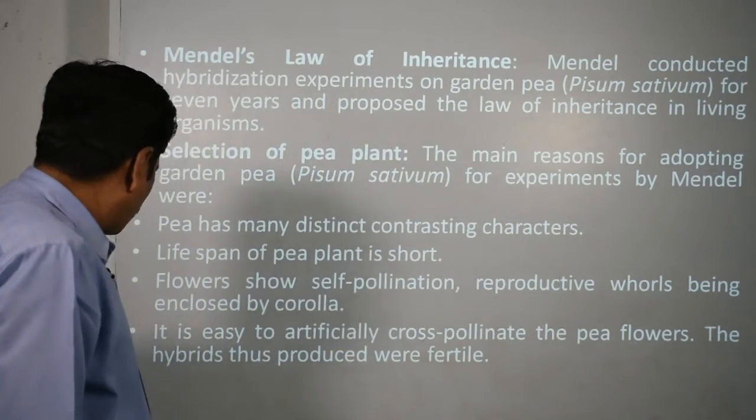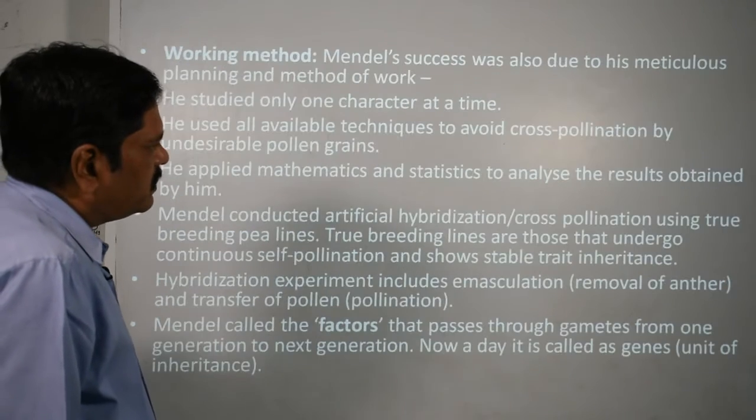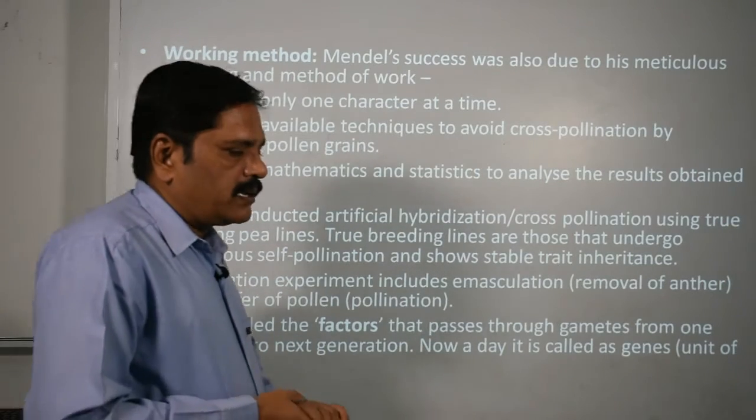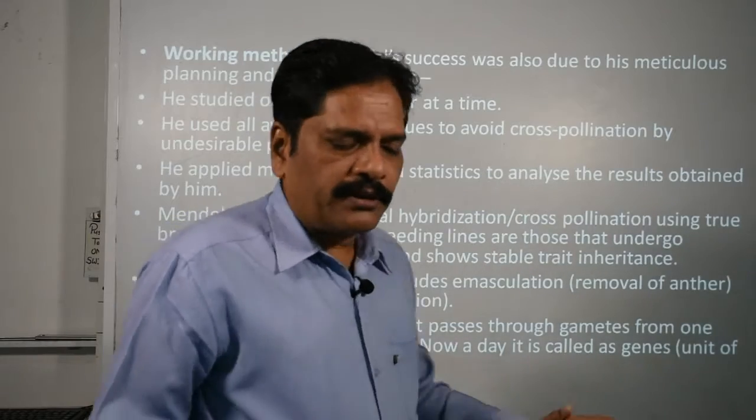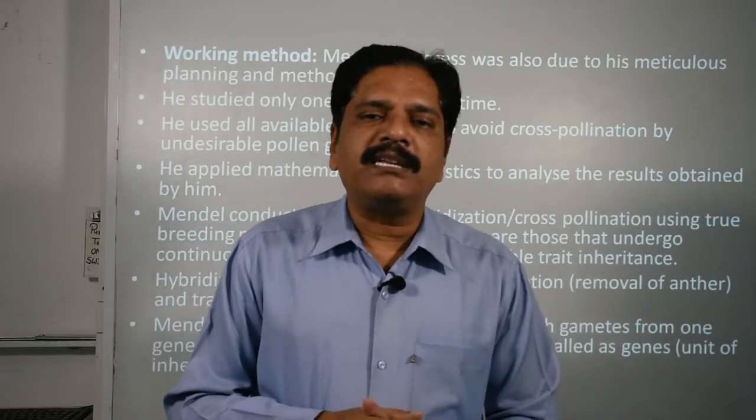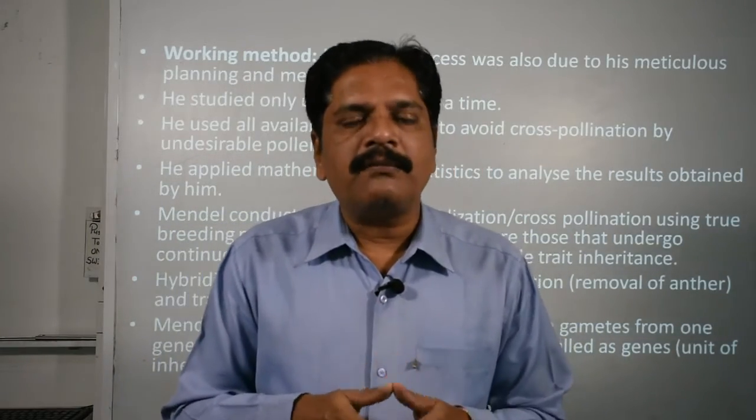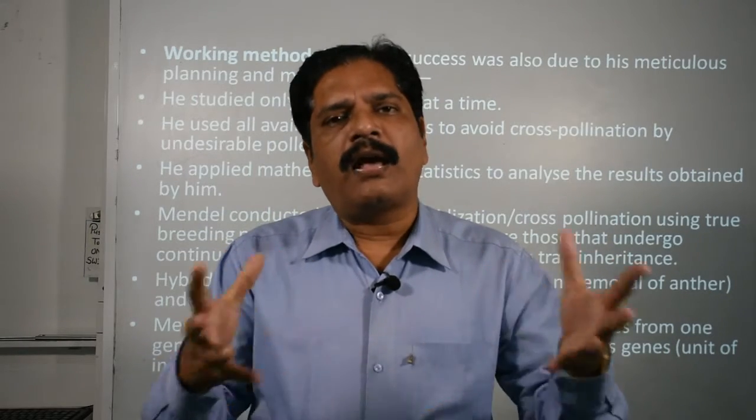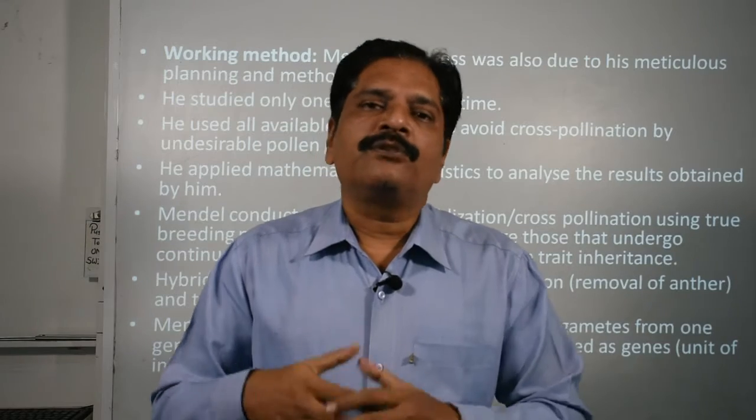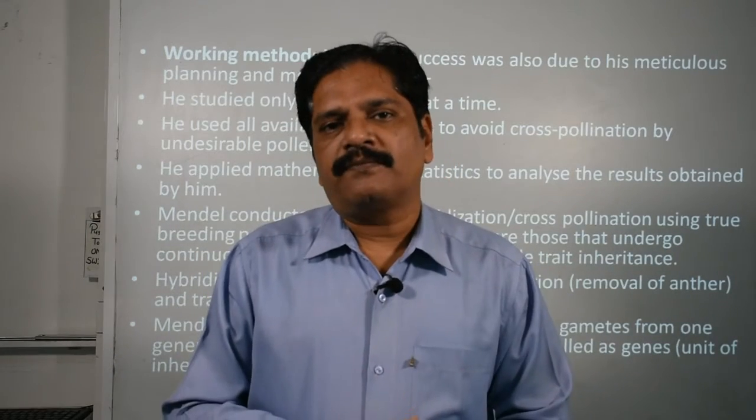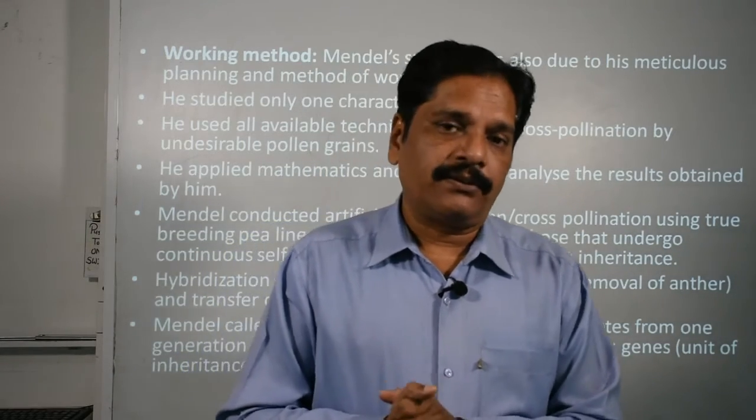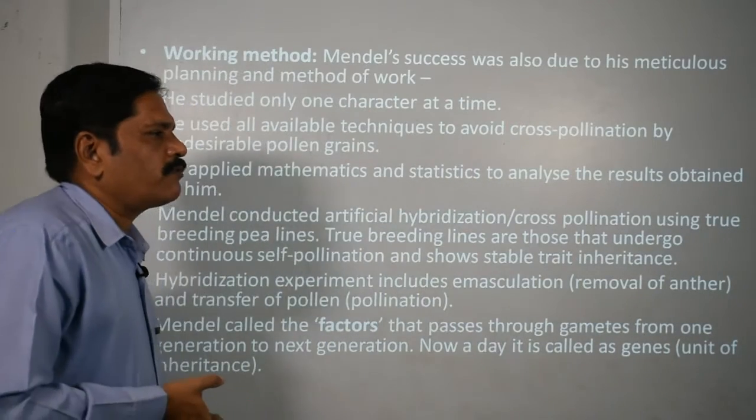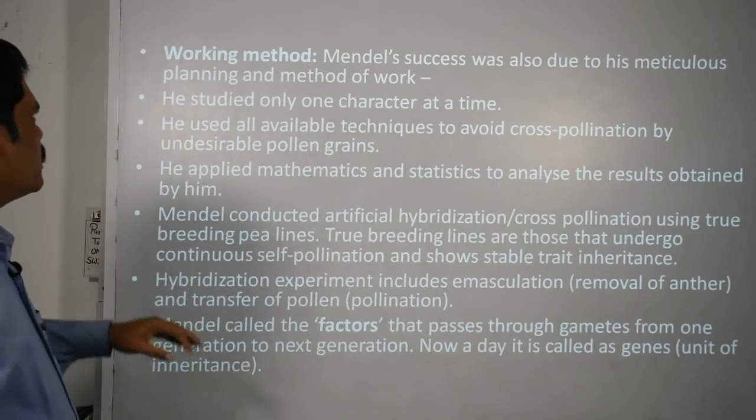Clear? Not only this, the pea plant can grow anywhere. Its cultivation is very easy. At the same time, a large number of seeds is produced, so that's why a large number of progeny can be observed. So if any kind of variation is there, then it can be seen easily. Okay, so there is more chance of collecting more data.